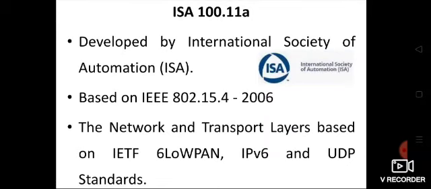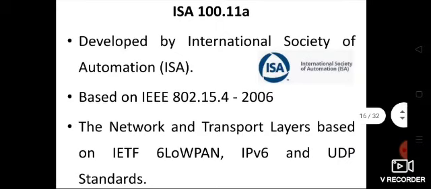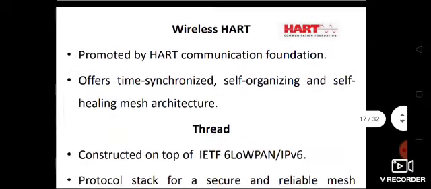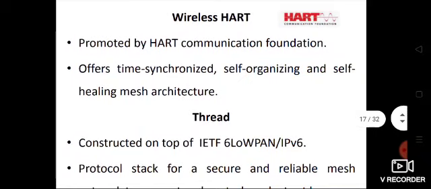The network and transport layers are based on IETF 6LoWPAN, IPv6 and UDP standards. We'll be studying this standard also in the upcoming discussions. So as of now, just learn that network and transport layers are based on 6LoWPAN, IPv6 and UDP standards. The next technology is WirelessHART.